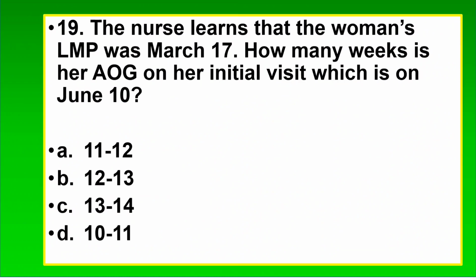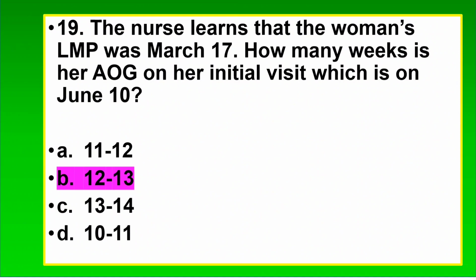19. The nurse learns that the woman's LMP was March 17th. How many weeks is her AOG on her initial visit, which is on June 10th? A. 11 to 12, B. 12 to 13, C. 13 to 14, D. 10 to 11. The correct answer is B. 12 to 13.